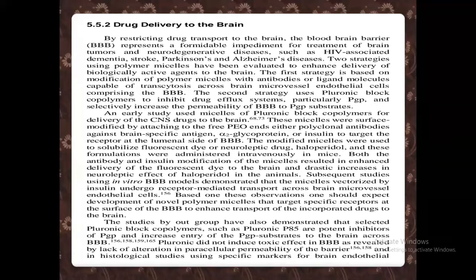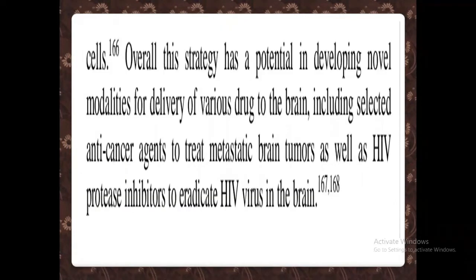These pluronic compounds did not induce any toxic effect in the blood-brain barrier, as revealed by a lack of alteration in paracellular permeability of the brain barrier and histological studies using specific markers for brain endothelial cells.